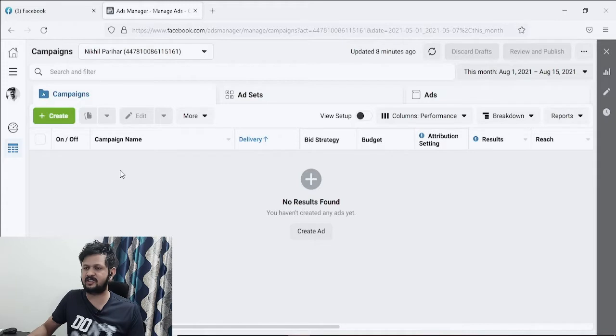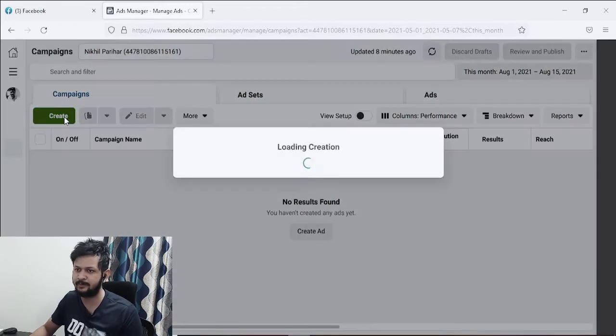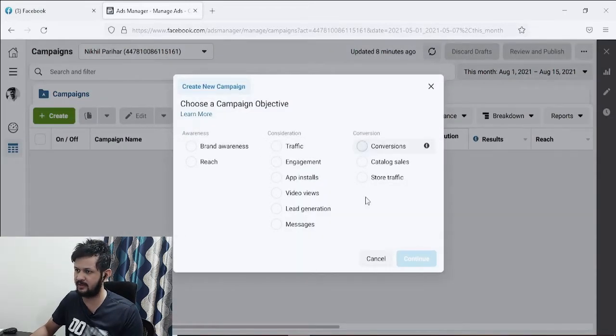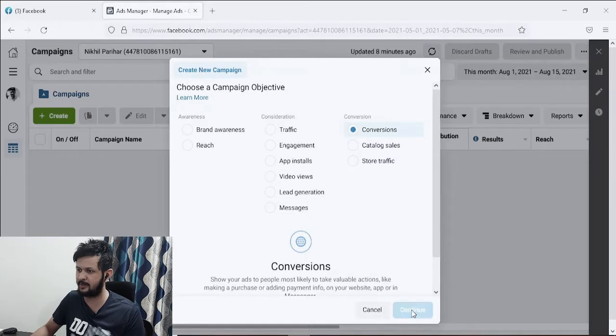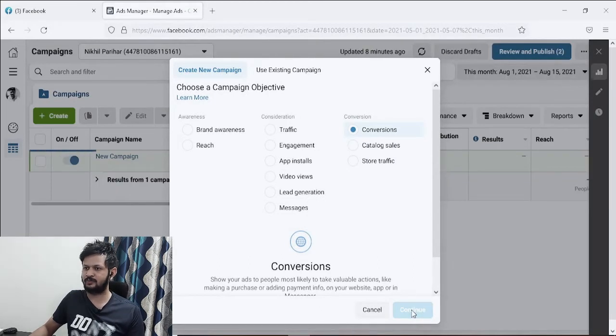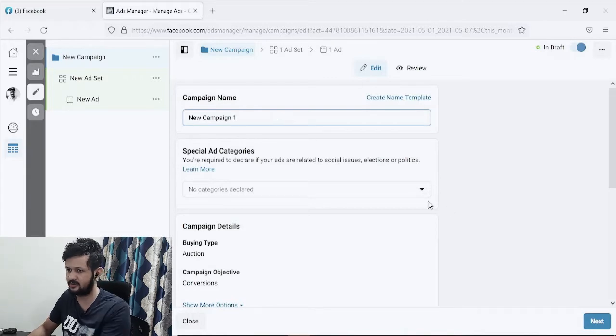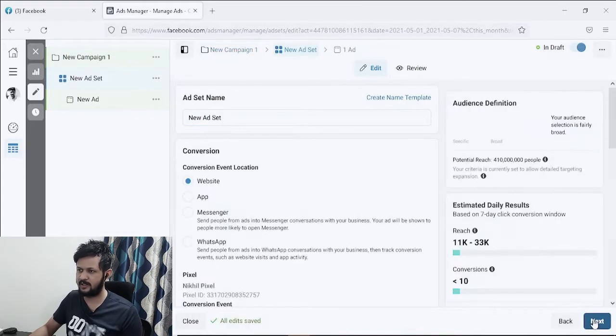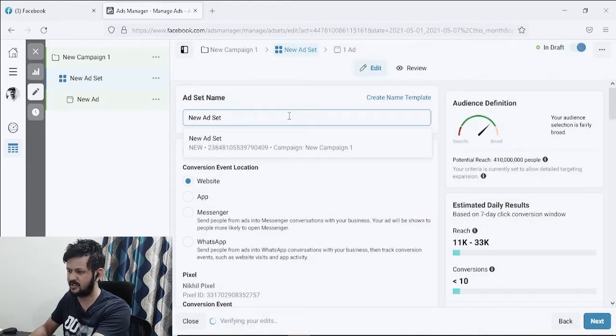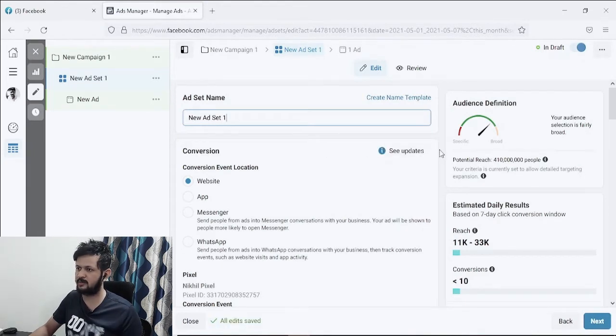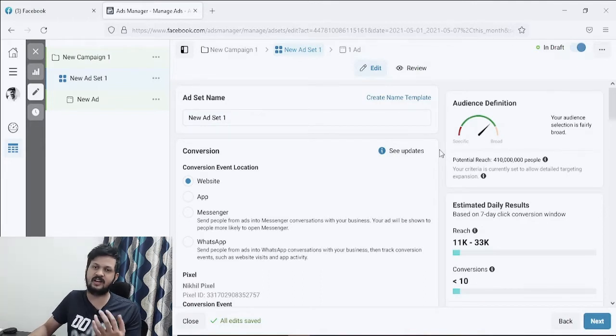If you can see on my screen, I'll just quickly create a dummy campaign, and let's go to the conversion campaign, continue. Next, ad set. Majorly the mistakes are usually made at the ad set level, obviously, because that's where the targeting is.